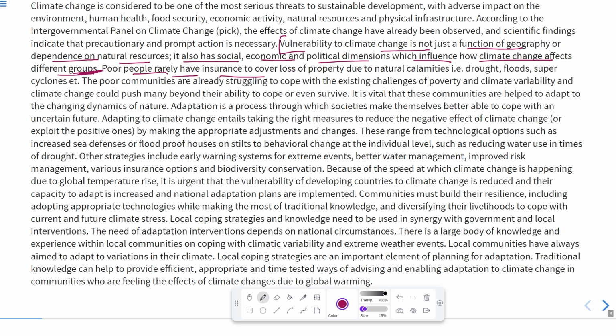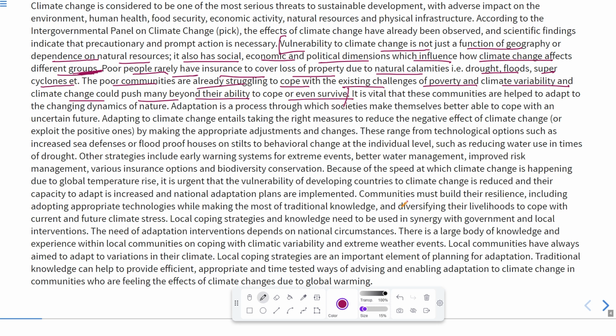Poor people rarely have insurance to cover loss of property. It means they are financially weak due to natural calamities, that is drought, floods, super cyclones, etc. The poor communities are already struggling to cope with the existing challenges of poverty and climate variability, and climate change could push many beyond their ability to cope or even to survive.